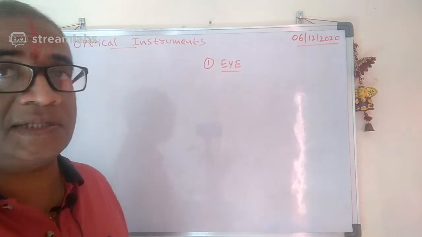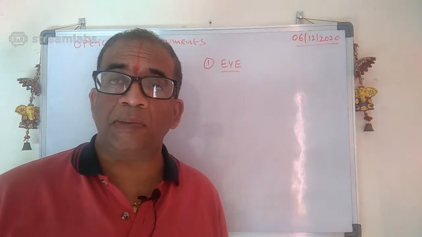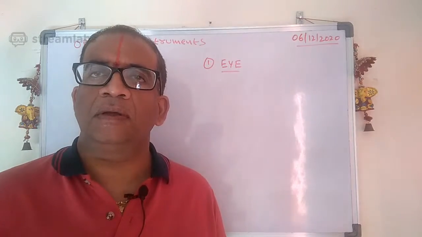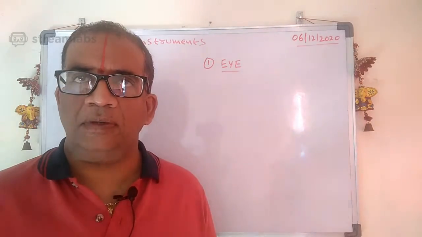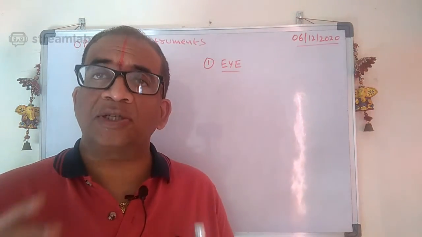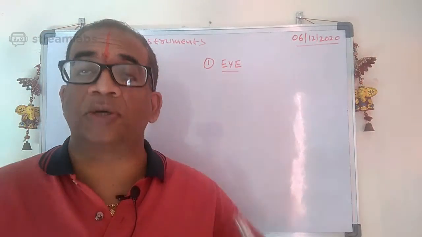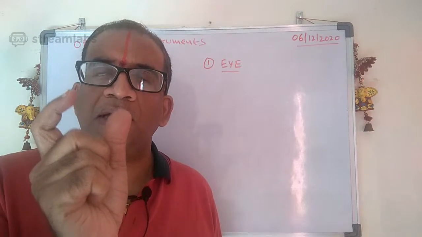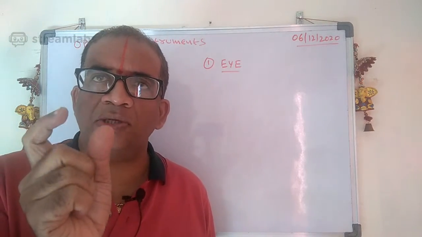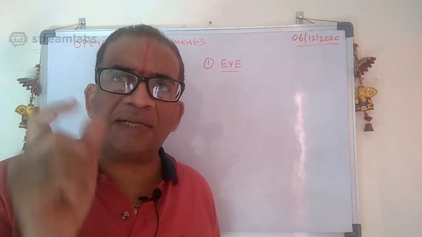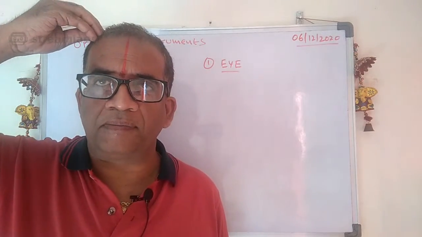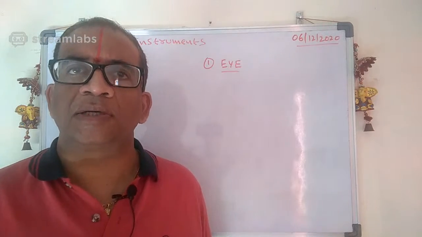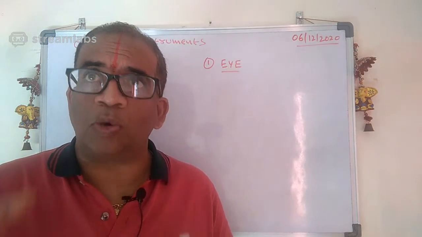Actually, the eye doesn't see anything. Please remember this, it is very, very important. Then who is observing? Our mind is observing. The eye is just a window which allows the light signals to enter into our brain. So the brain is watching everything.